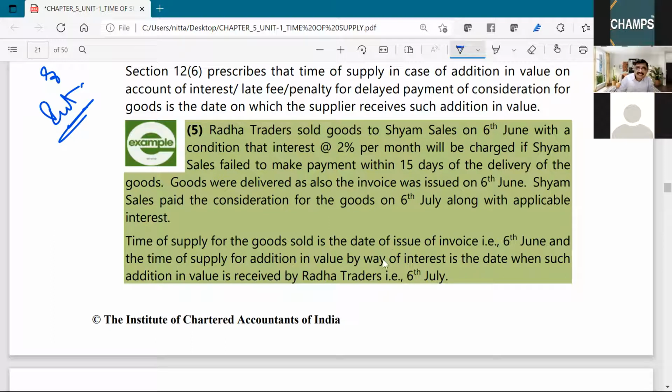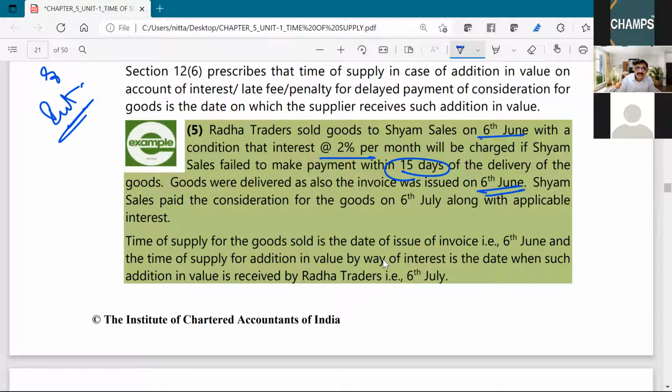Now, illustration. Radha Traders sold goods to Shyam on 6th June with a condition that interest at 2% will be charged if Shyam fails to make payment within 15 days. Goods were delivered. Invoice was issued on 6th June.